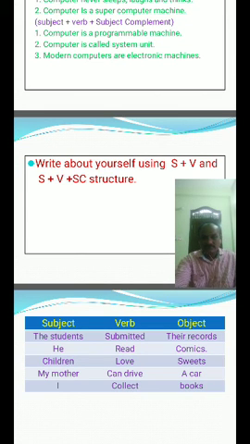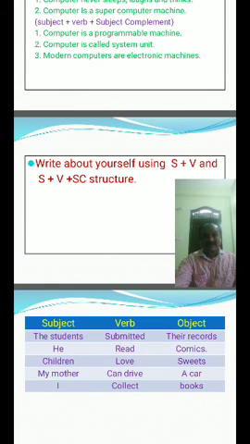I am painter. This is subject plus verb plus SC. I am very beautiful. I carry many things wherever I go. I am enthusiastic. Wherever I feel like painting, I sit there with my pencil and brushes. I am industrious and intelligent towards my work. My family has supported me a lot. My brother is an architect. In my view, paintings express our feelings.